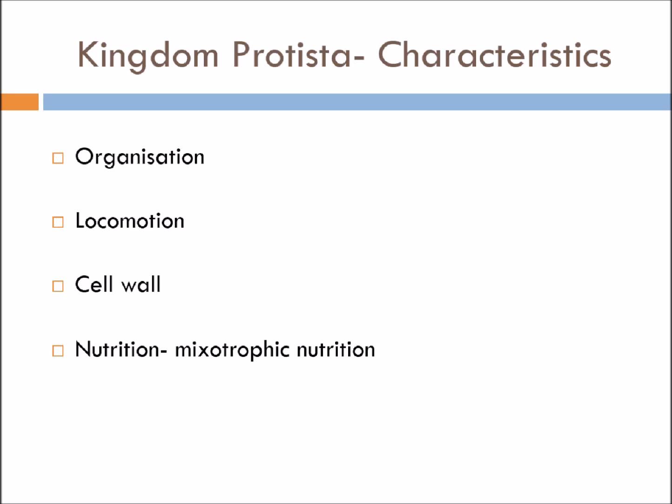Otherwise also the diverse forms of nutrition are found in kingdom Protista. Like they are photosynthetic also, they might be holozoic also, they might be absorptive also. So diverse forms of nutrition are found. But mixotrophic nutrition, that is they can switch the mode of nutrition, that is also found in kingdom Protista. Sexual reproduction is present, but the typical embryo which is formed in case of higher organisms, that is absent.